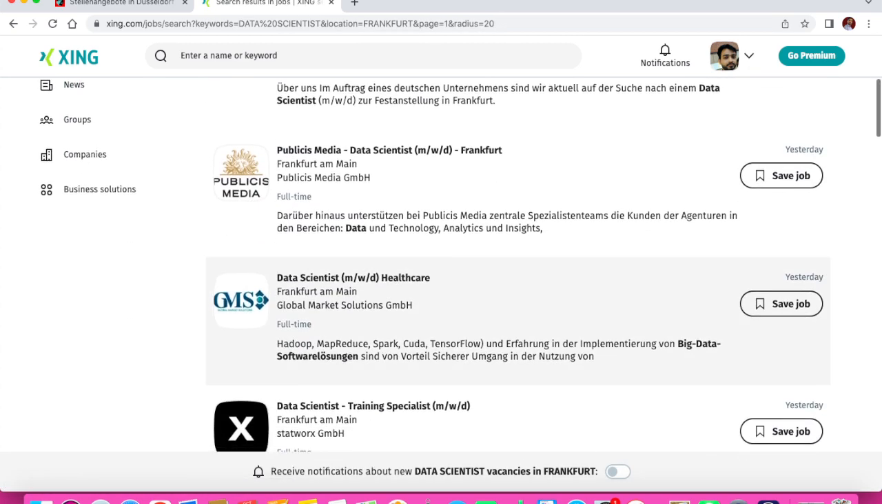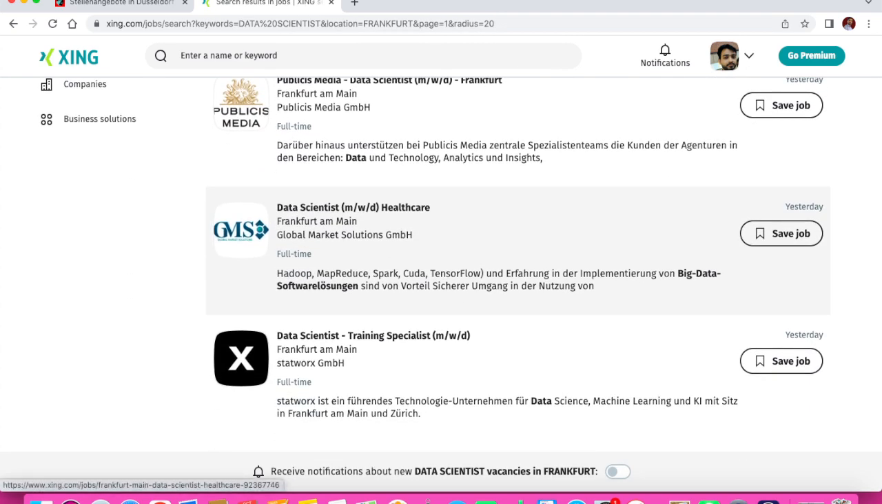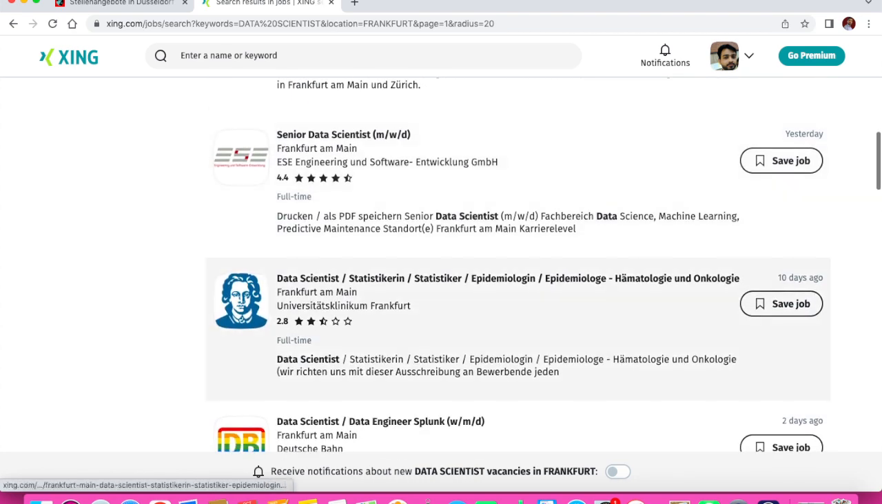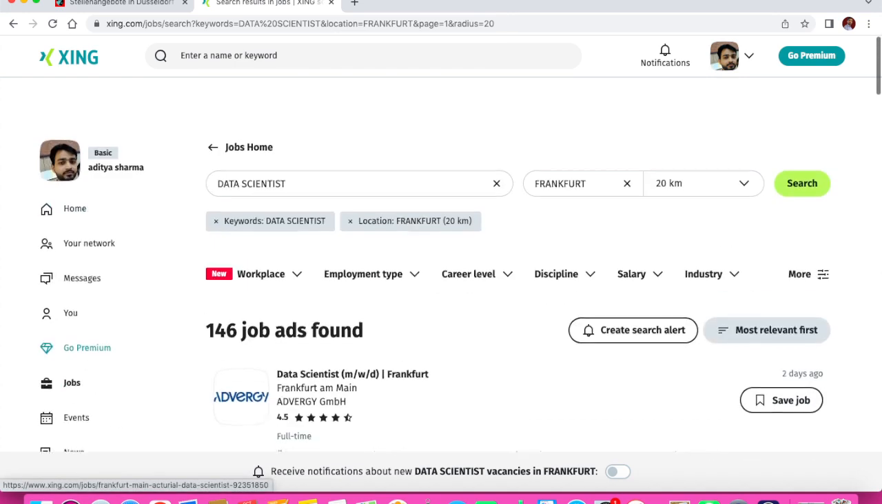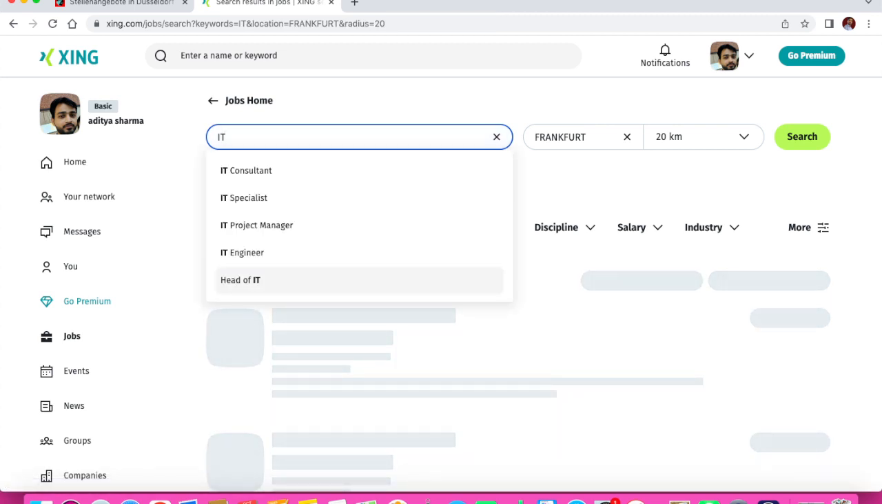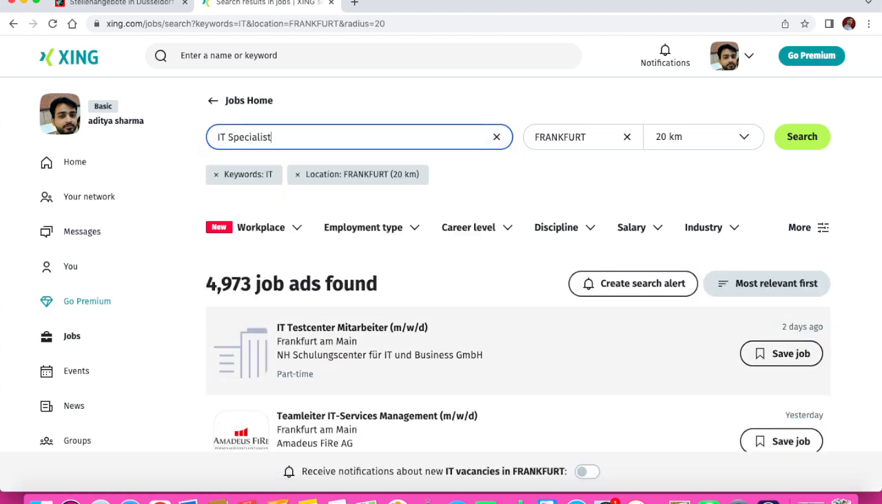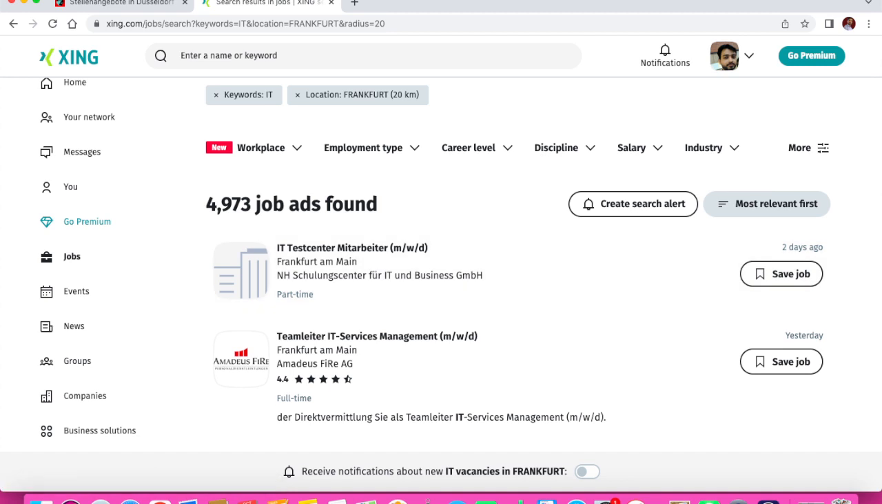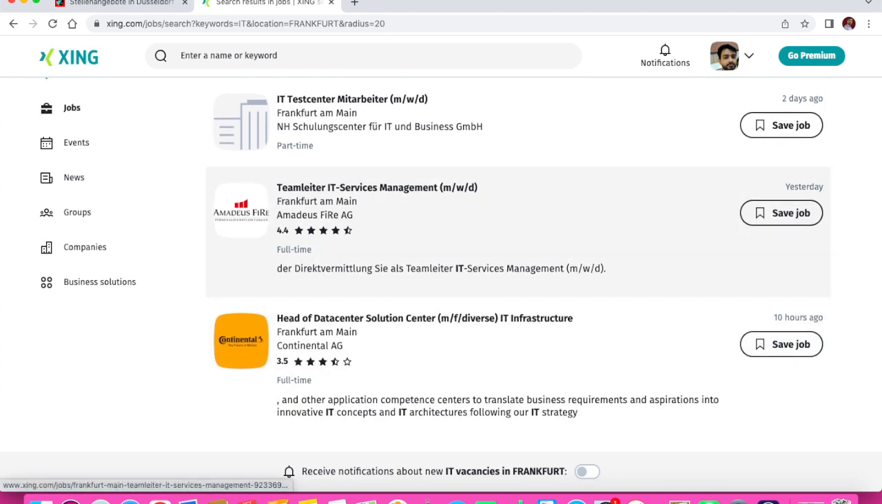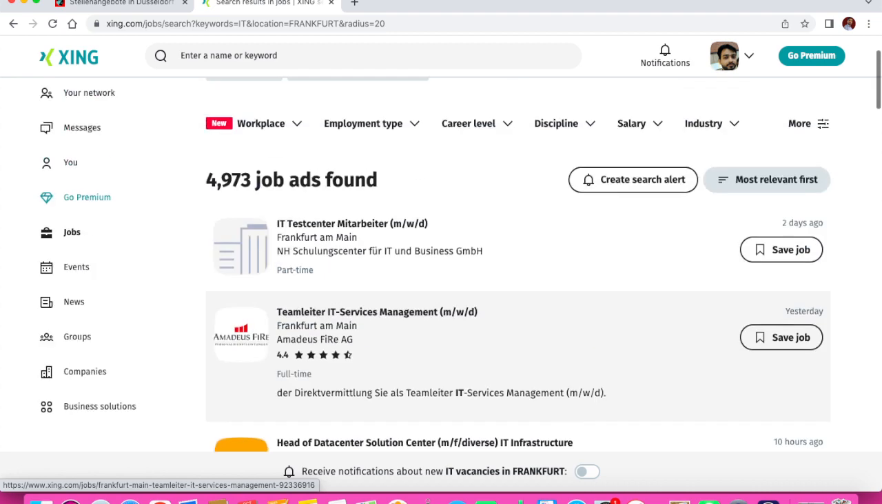So if you wish to apply here, like data scientist, healthcare, Frankfurt, senior data scientist, so many jobs, actuarial science. Okay, I'll click on some other jobs. Engineer, IT sector, we have seen already in Frankfurt. IT specialist, okay, Frankfurt location, 4,973 jobs, and recently posted jobs 10 hours ago, yesterday this job was posted. You can see the latest jobs you can find here on this platform. So very good platform.